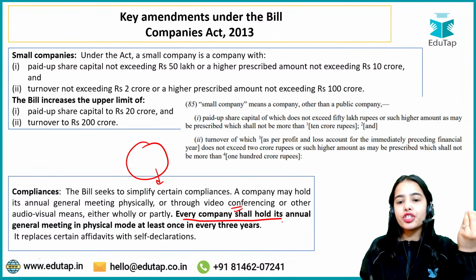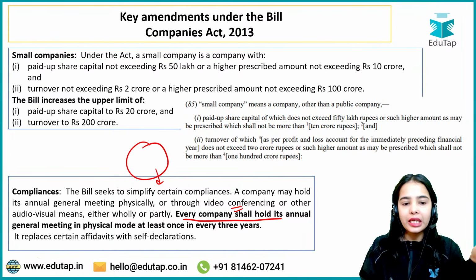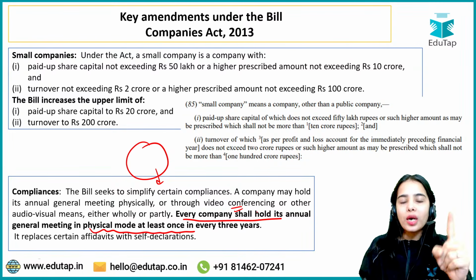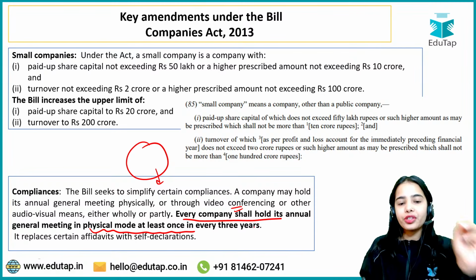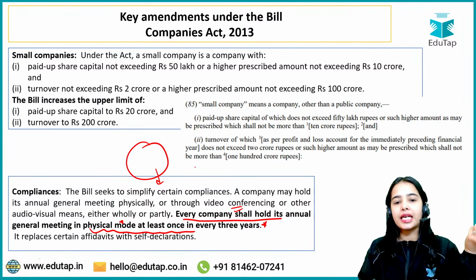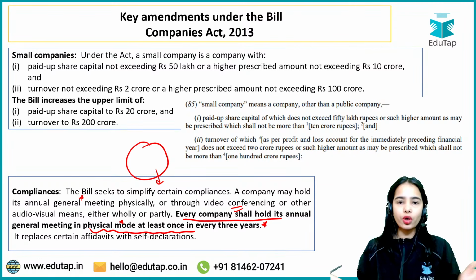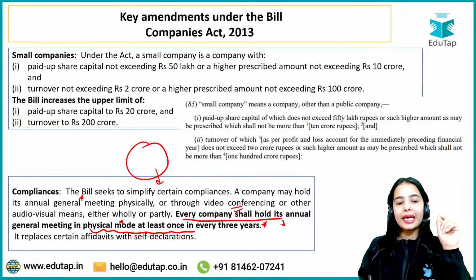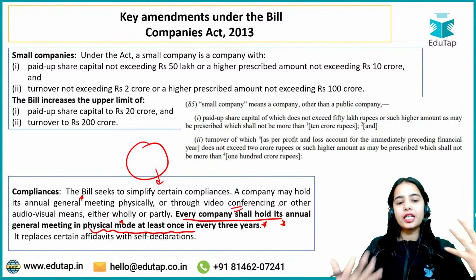But every company shall hold its annual general meeting in physical mode at least once in every 3 years. So once in every 3 years, there should be a compulsory physical meeting. Okay, so it has been said that the company may hold its annual general meeting physically or through video conferencing, but at least once every 3 years the general meeting should happen in physical mode.